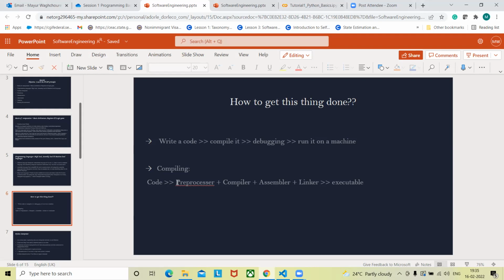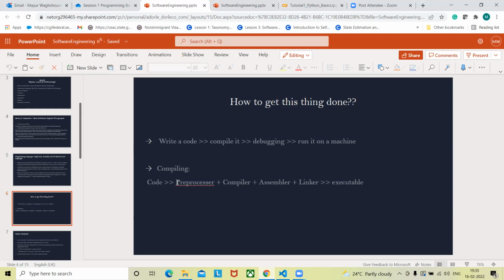So compiler is something which will convert that code from high level language to assembly level language. Then assembly level language code will be converted further into machine level language using that assembler. So the code that we convert from assembly level language to machine level language, we call that code an object code, or executable.